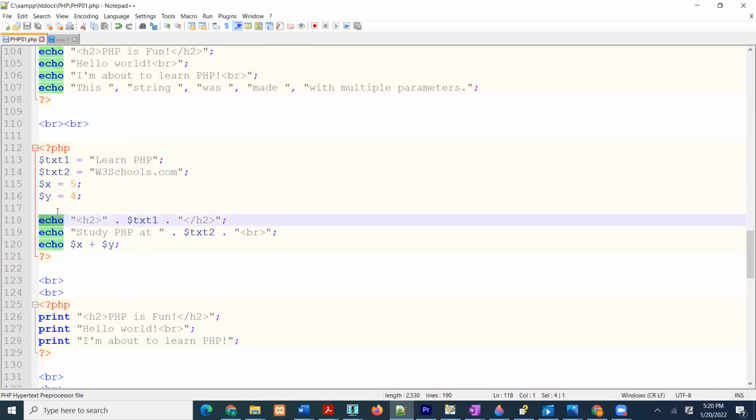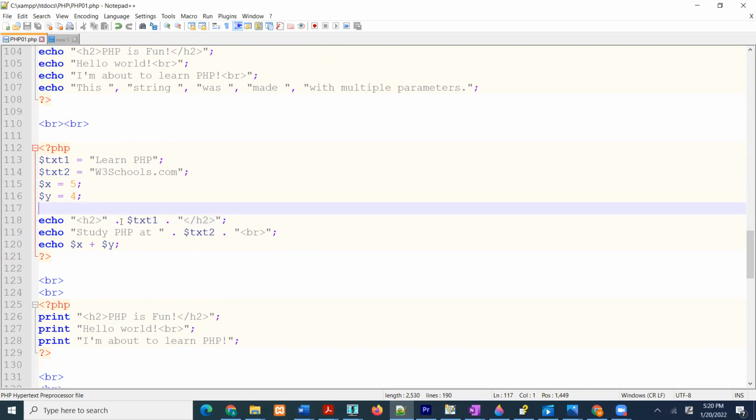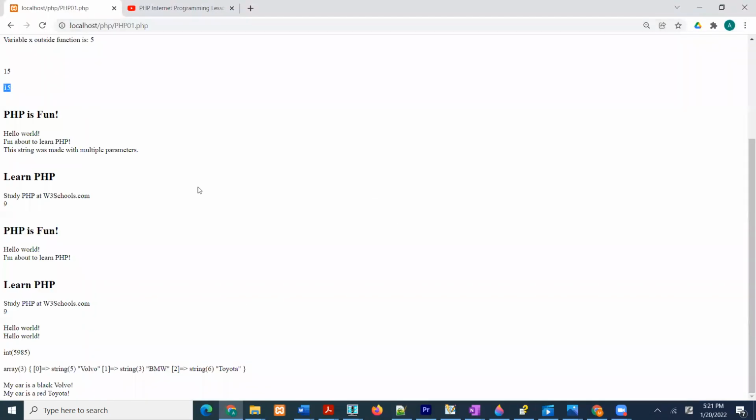Now we are saying print. Print what? This is a way you can print. So the concatenation dot here, and in the middle you put this text. What is inside this text, guys? That is learn PHP. So we should see PHP and the result. There we go. Study PHP at W3 school.